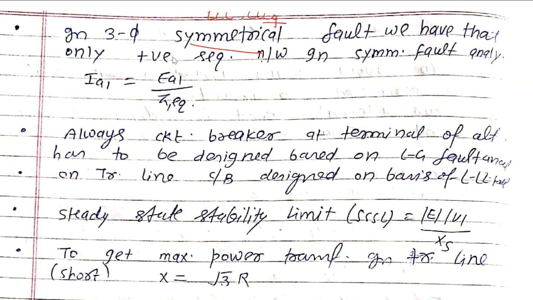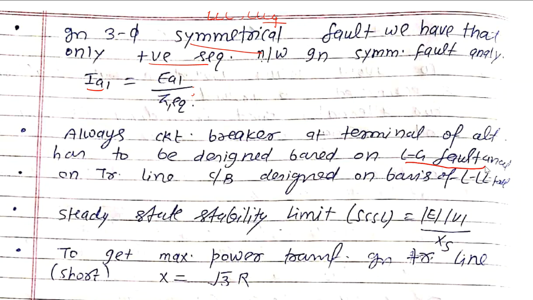So in a symmetrical fault we have only the positive sequence; there is no negative sequence and no zero sequence. In a symmetrical fault, only IA1 is equal to EA1 by Z1 equivalent. What about IA2 and IA0? It is 0.